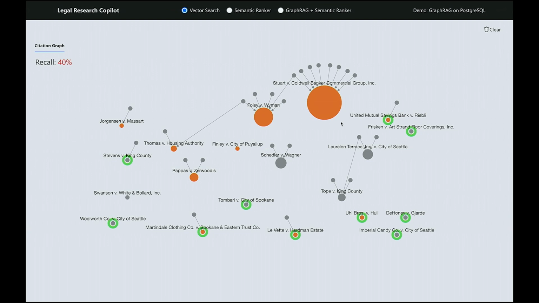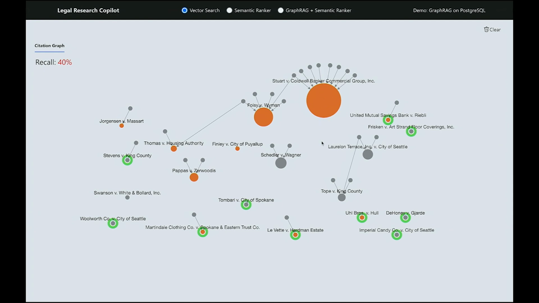Let's take a pause here to understand what we're looking at. Each node is a legal case. The size of the node is proportionate to the number of citations from other legal cases that this case has, so the bigger the case, the more prominent it is. The arrows are the citations.